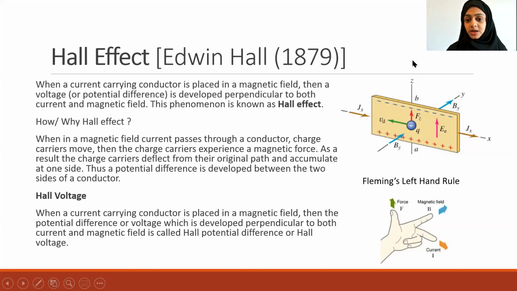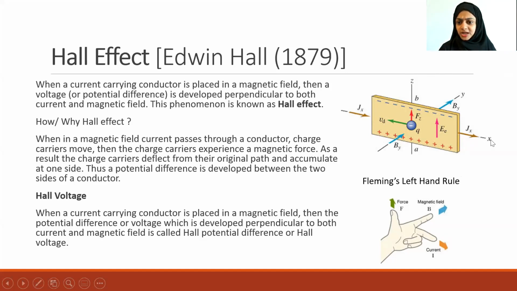So here you can see in this figure a piece of conductor. Actually a conducting wire will be very small and usually it will be in a circular shape, but here we have shown a magnified image of a piece of conductor so that we can understand the concept clearly.